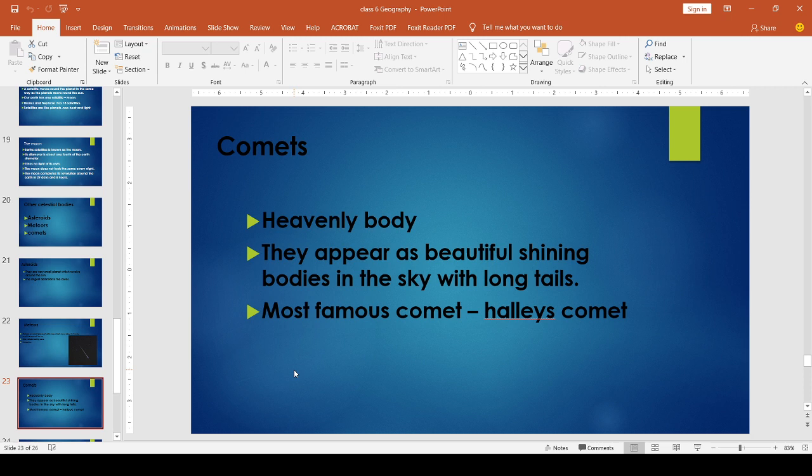That means that much orbit they are taking. Then these comets appear as beautiful shining bodies in the sky with long tails. That is known as comets. So these are other small celestial bodies that appear in our sky.